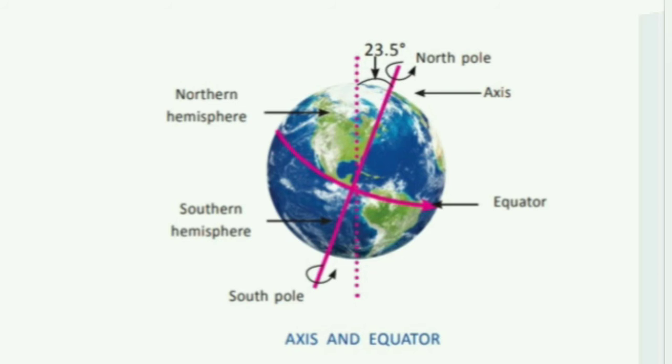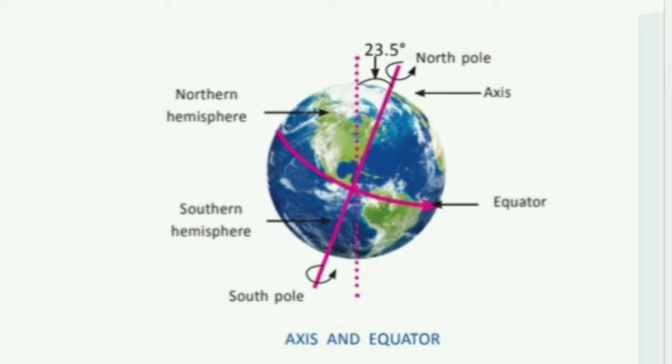The earth goes around the sun in its own orbit. This is called revolution and it takes 365 days and 6 hours to complete one revolution, or we can say 365 1/4 days to complete one revolution. And this duration is called a solar year. The revolution of the earth around the sun causes seasons.